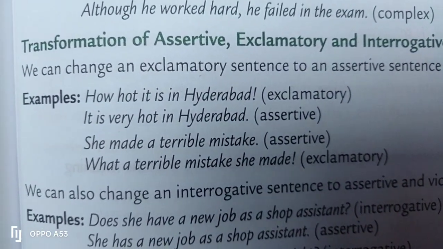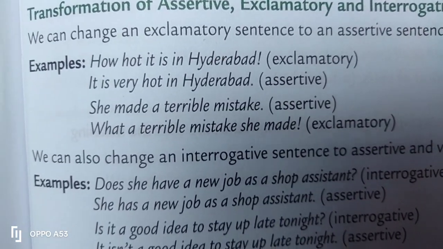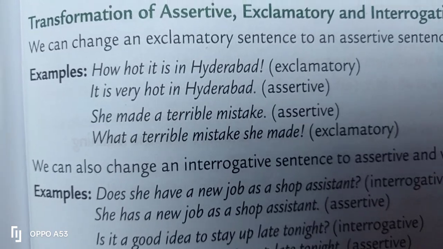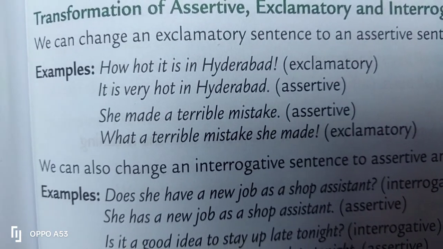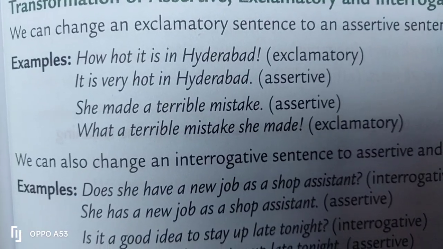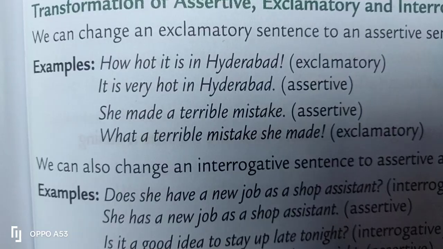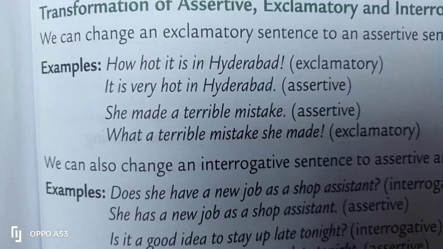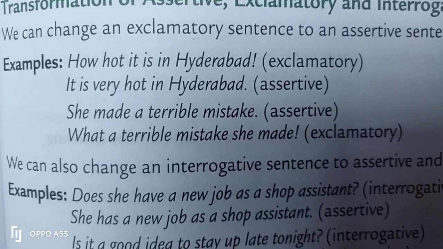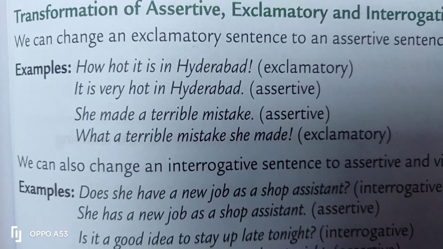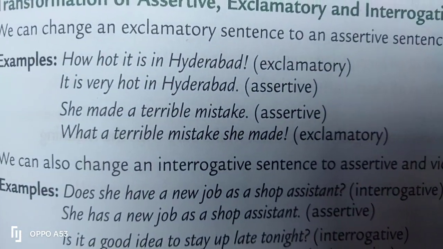Neither do you need to add an additional word to get another meaning, nor omit any word. You have to keep in mind two important things: you should not change the words, nor change the tense. Tense will remain the same, and the words will remain the same, but you change the structure.